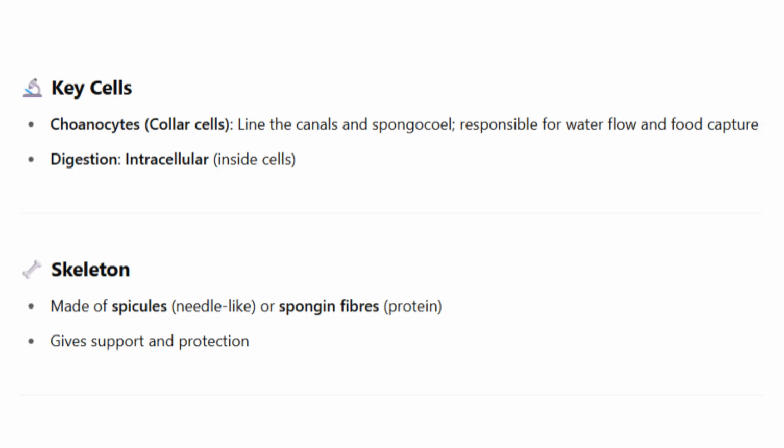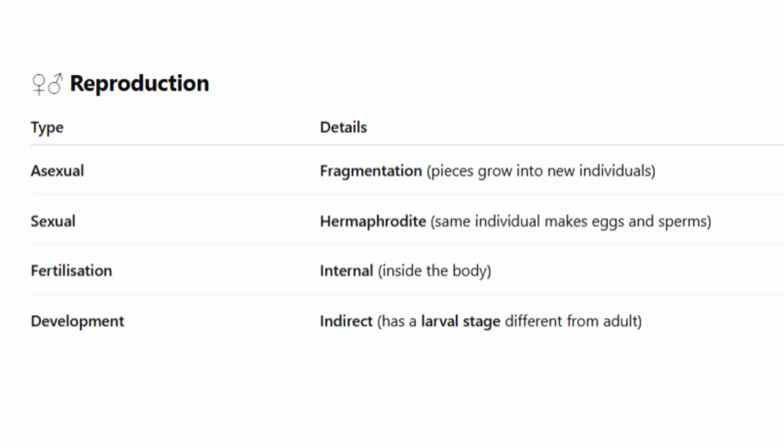Digestion: intracellular, inside cells. Skeleton: made of spicules, needle-like, or spongin fibers, a protein. It gives support and protection. Reproduction. Asexual: fragmentation; pieces grow into new individuals. Sexual: hermaphrodite, the same individual makes eggs and sperms. Fertilization is internal, inside the body. Development is indirect, with a larval stage different from the adult.